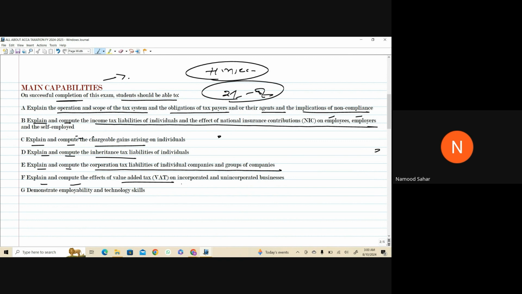Okay, one more thing: the difference between incorporated and unincorporated businesses. Students have this perception that this is a registered business and this is an unregistered business. This is not the case. Sole traders and partnerships are unincorporated. And when we're talking about incorporated, we're actually talking about companies. So these are all the dynamics.